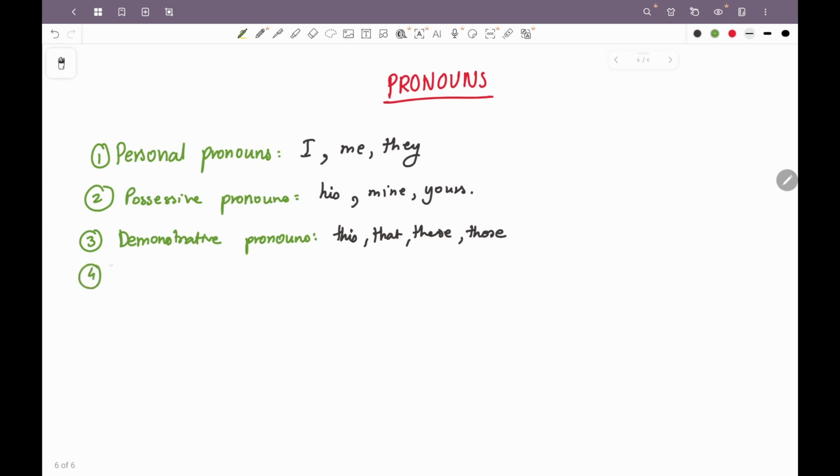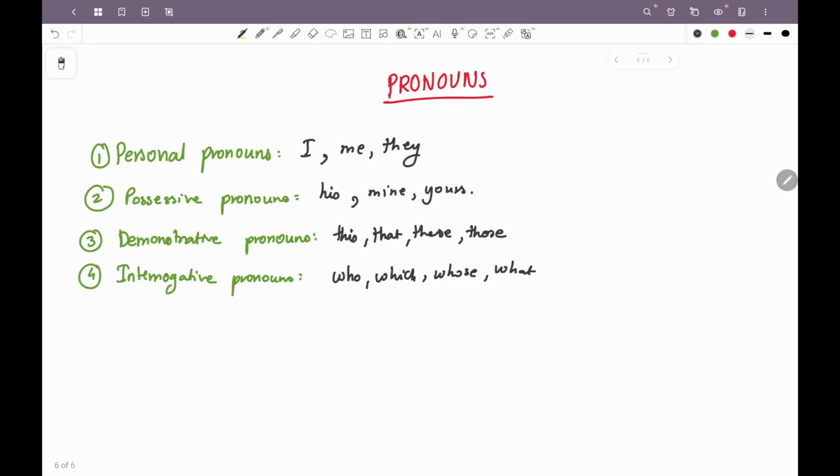Next, if we move on, we will see interrogative pronouns. Interrogative pronouns are used to ask a question. For example, who, which, whose or what.